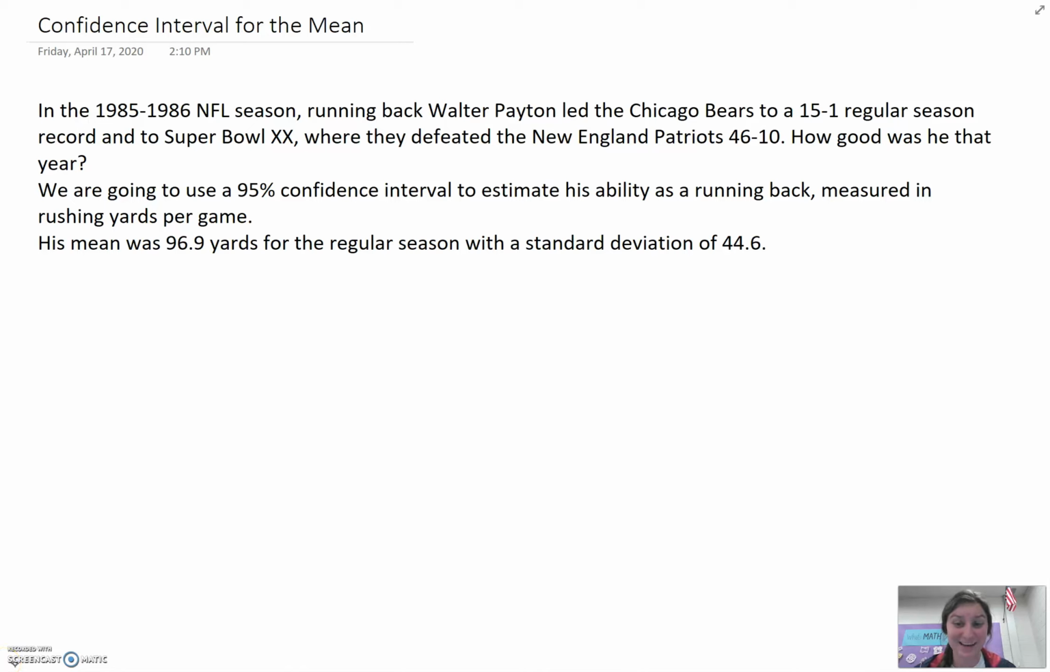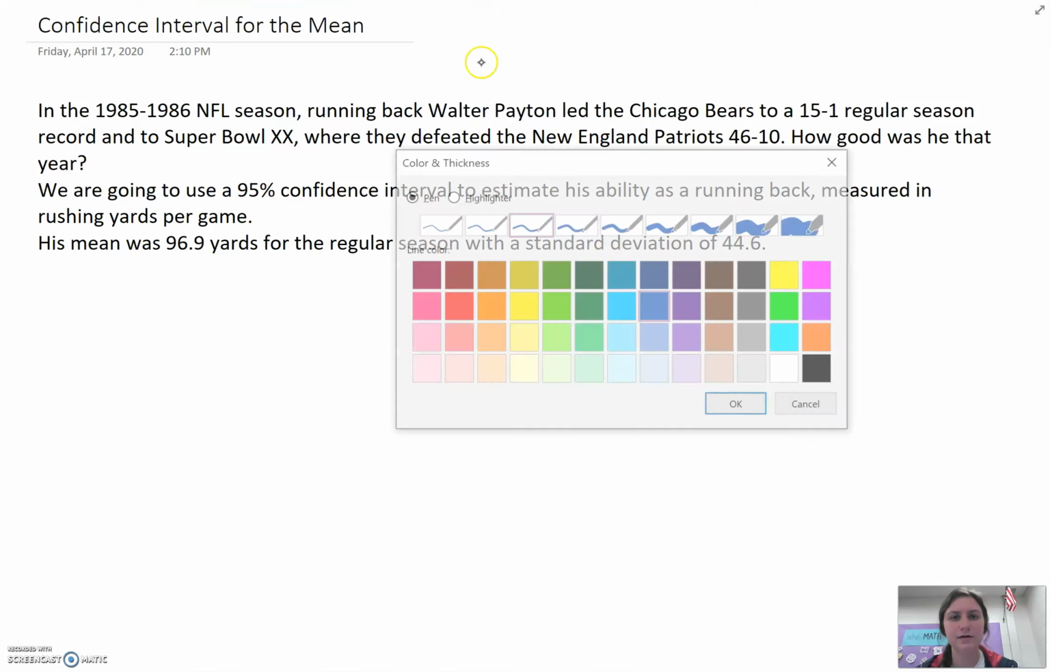Okay guys, here we go again. So this time we're going to be doing confidence intervals for the mean. Before, we've done proportions, so I think we did it with Kobe Bryant. We looked at how many shots he made out of the total. That would give us a proportion, but this time we're going to look at this guy here.